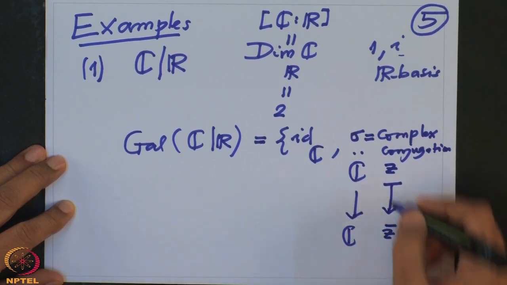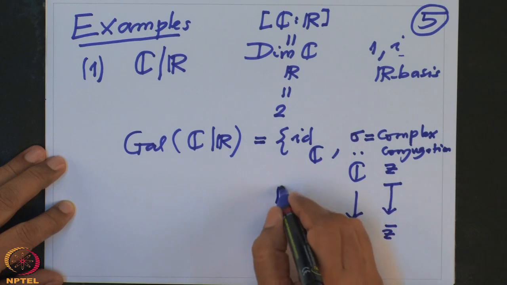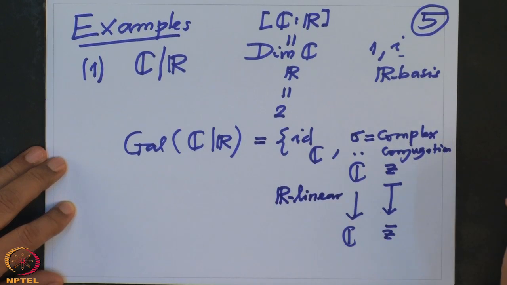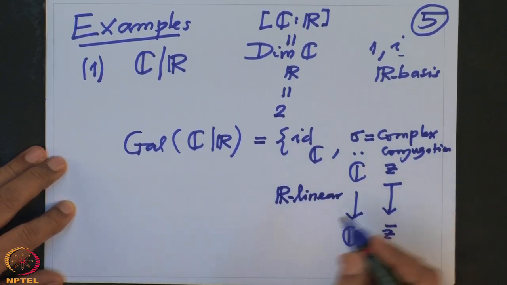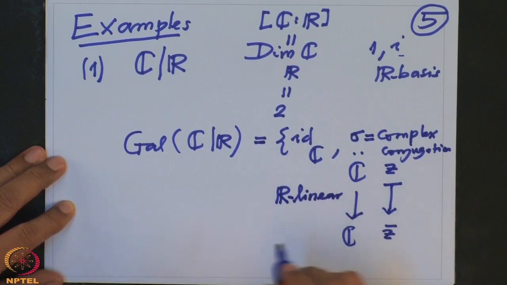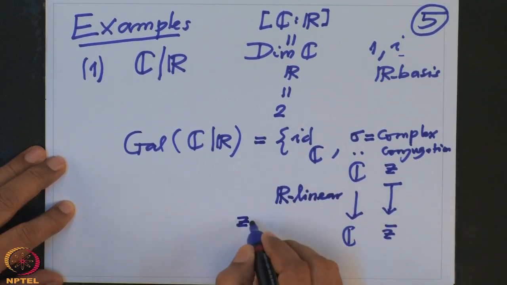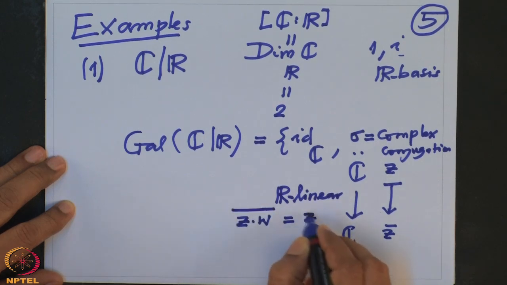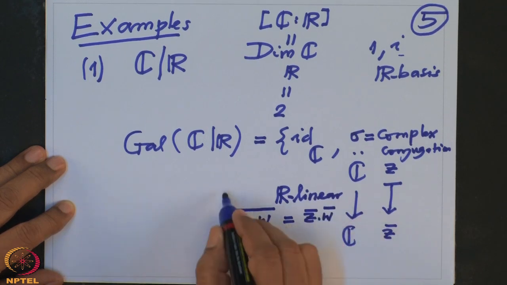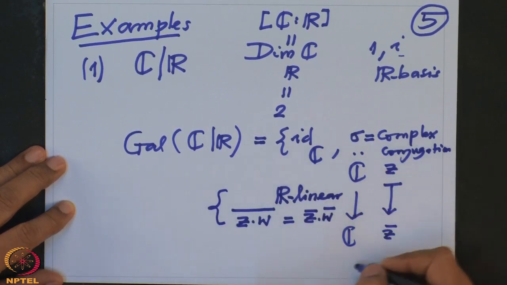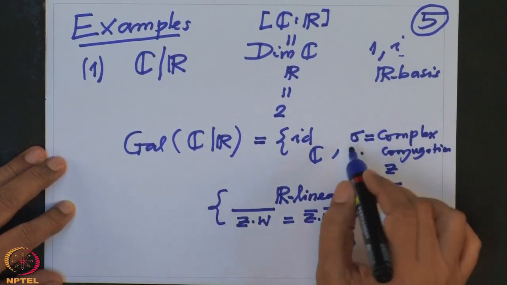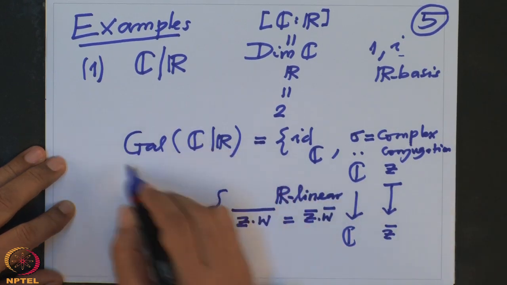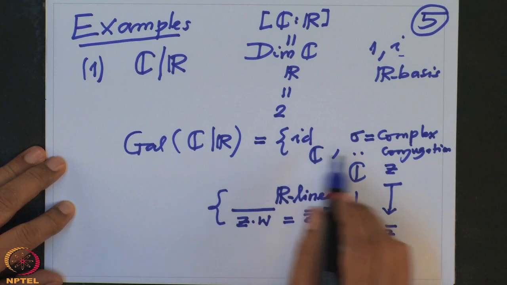This is obviously R-linear, because z is a real number if and only if z bar is z. So R-linearity is obvious, and it also respects the multiplication. All that we need to check is that for z times w, the bar of that is the same thing as z bar times w bar. These two together, and obviously 1 goes to 1, mean that sigma is indeed an R-algebra automorphism of C. So this group definitely has two elements, identity and sigma.